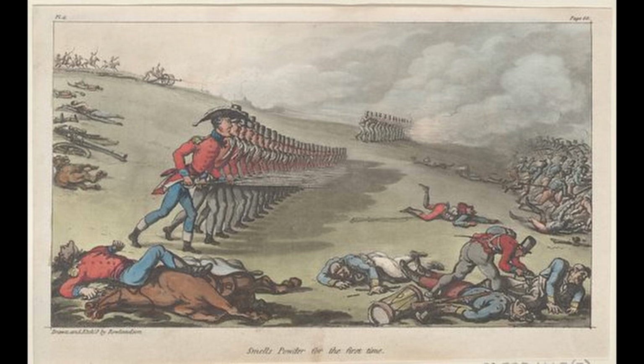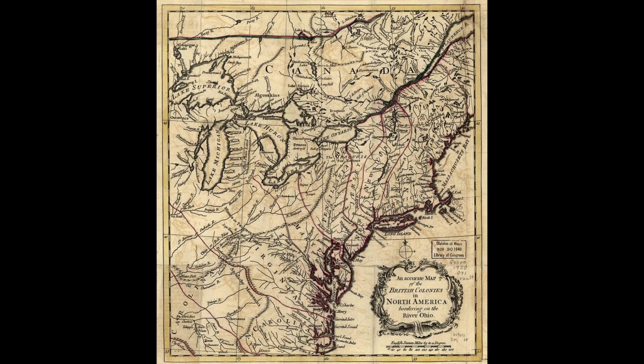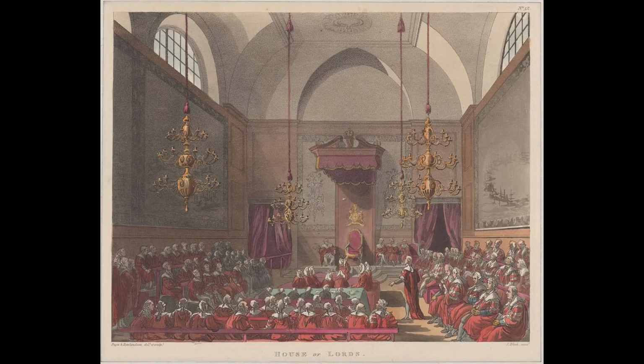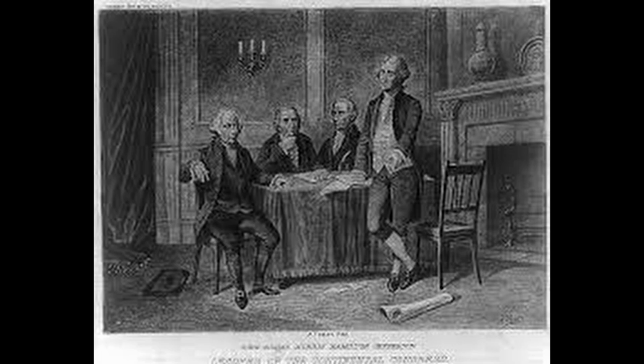However, the colonies were not entirely autonomous. They were still subject to the rule of the European powers that had established them, and in the case of the British colonies, this meant that they were governed by the British monarchy and Parliament. As the colonies grew and prospered, they also began to resent the heavy-handed rule of the British government. The colonists chafed under the many taxes and regulations that were imposed on them, and they began to demand more control over their own affairs.